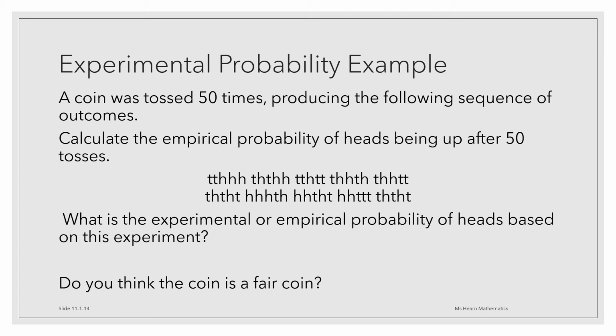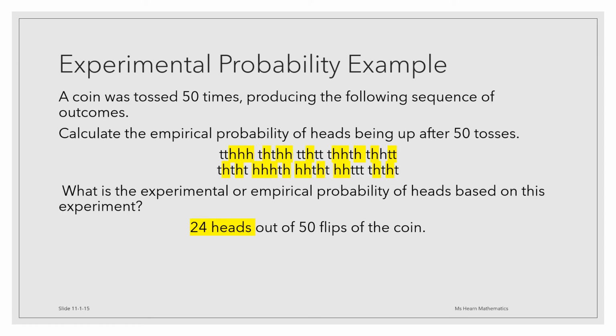So typically we'd consider a fair coin to be one in which we have a 50-50 chance of getting heads or tails. So the probability of getting heads on any single flip of the coin is a half. Let's find out what the experimental probability turns out to be for heads. So we're going to count how many times heads occurs in this list,